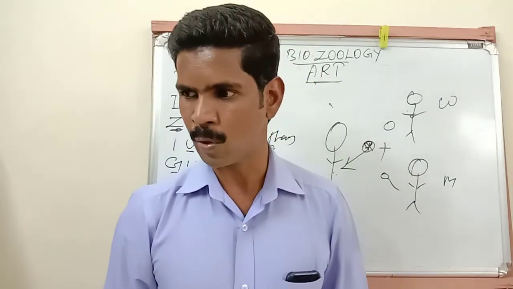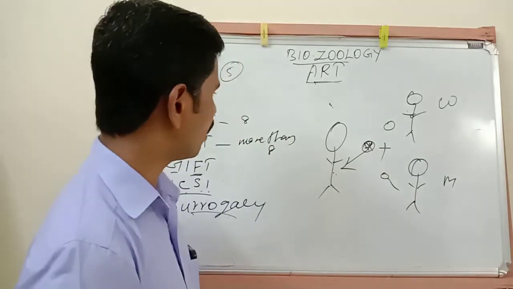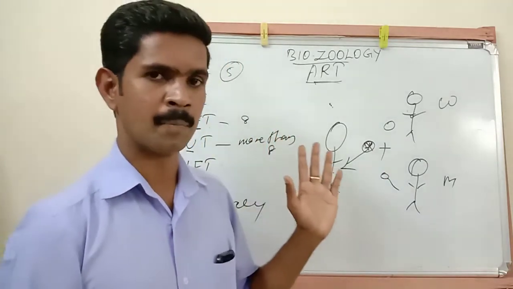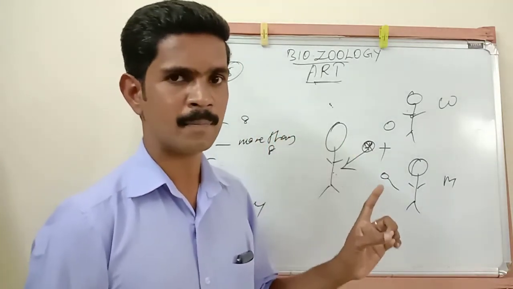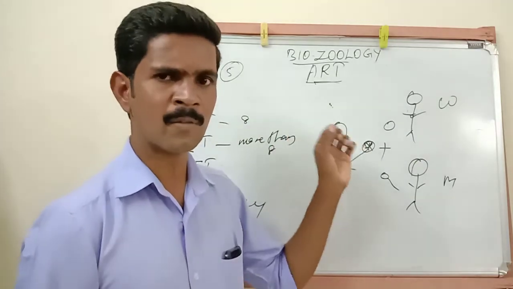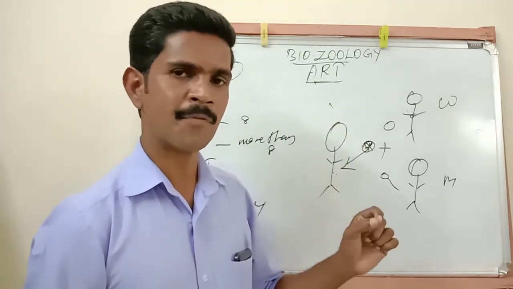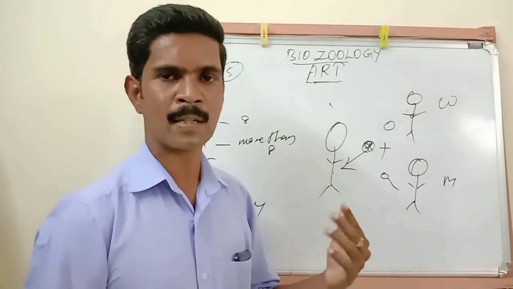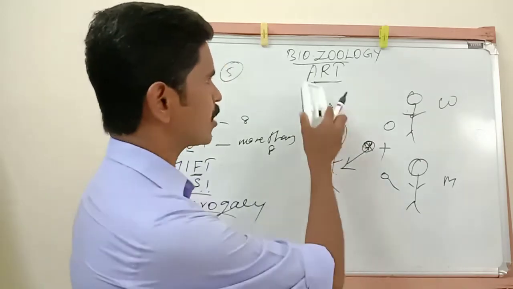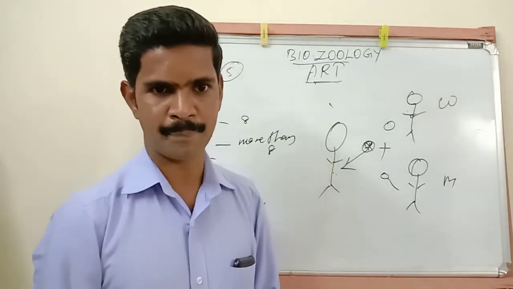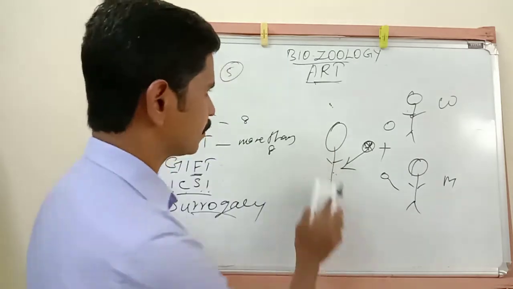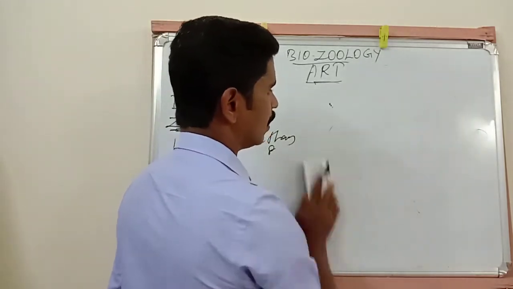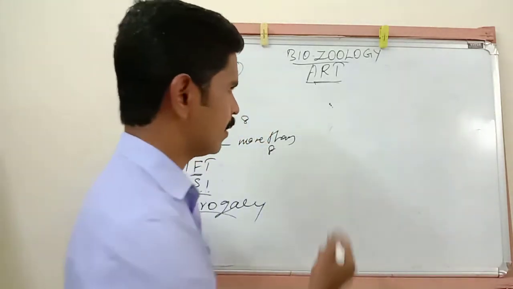So today we have completed 2 important topics. The first one, as I already told you, is infertility, and the reasons or causes for infertility. The next one is ART. Then a small 2-mark question.